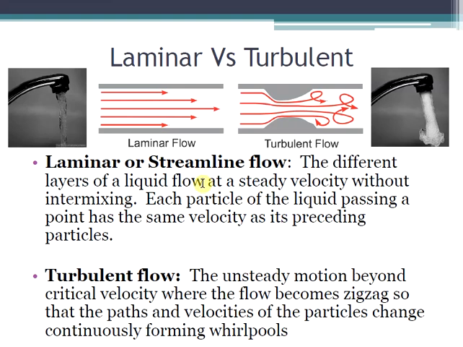In laminar flow, the motion of particles of the fluid is very orderly, with all particles moving in straight lines parallel to the pipe walls. Each particle of the liquid passing a point has the same velocity as its preceding particles. So there is no lateral mixing between different layers.